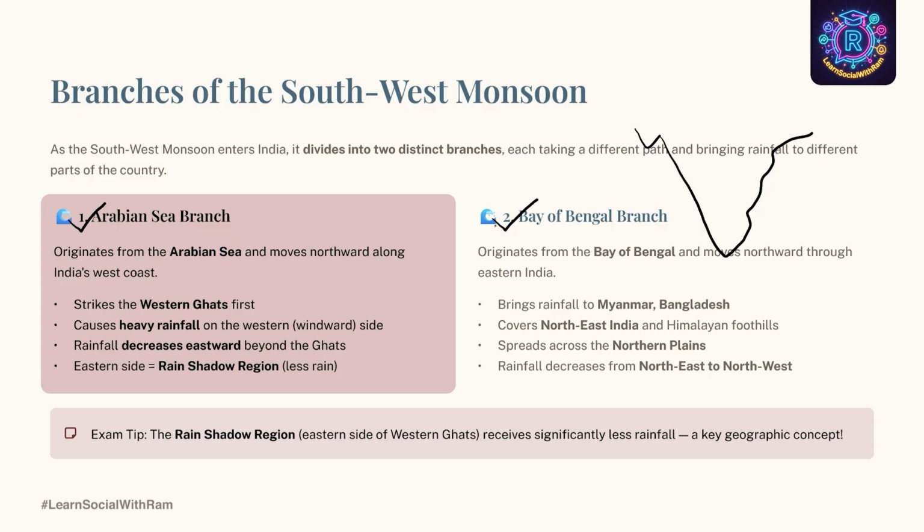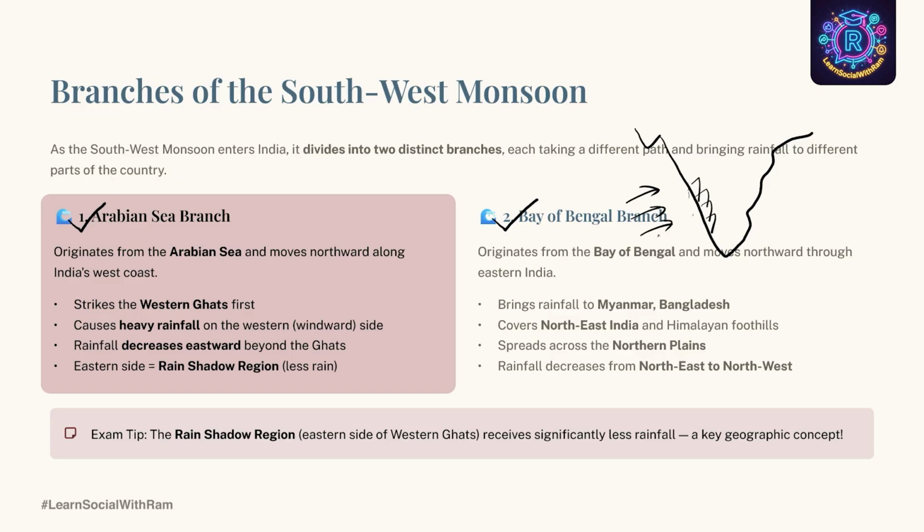It originates from the Arabian Sea and moves northward along India's west coast. First, it strikes the Western Ghats, also called the Sahyadri Mountains. The places in this region start to receive rainfall around June 1st, mostly starting from Kerala.